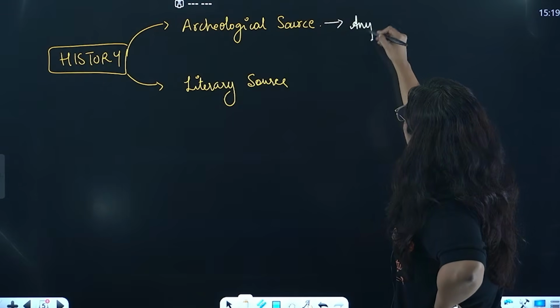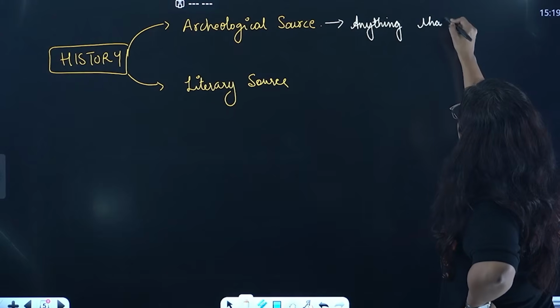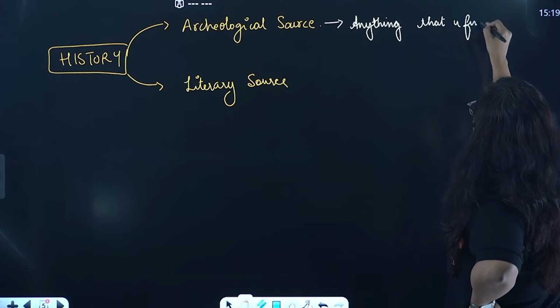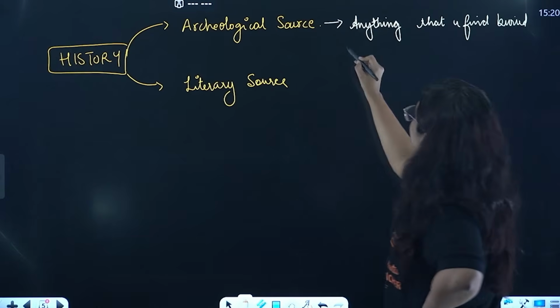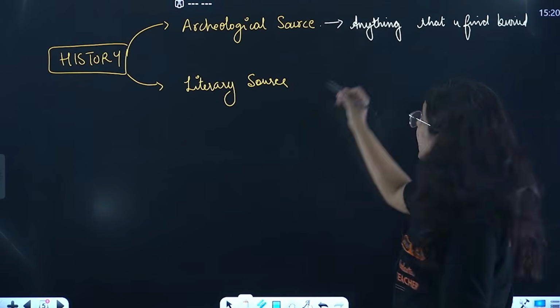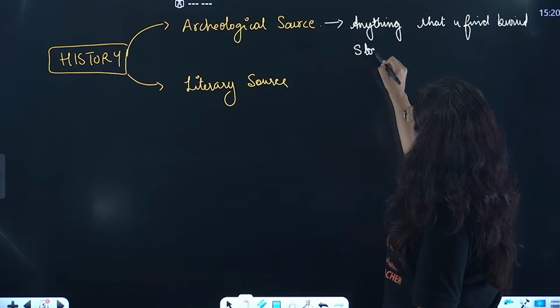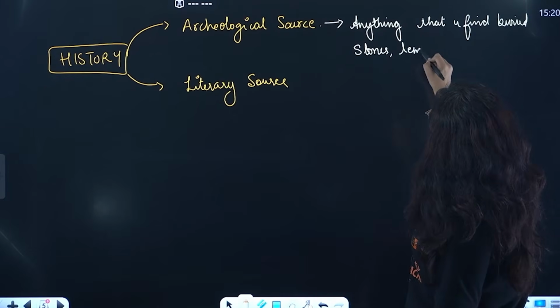Anything that you find buried under the layers of the earth, right? For example, there was a place you started digging up, and then you find some ancient stones below it, or temples below it, right?